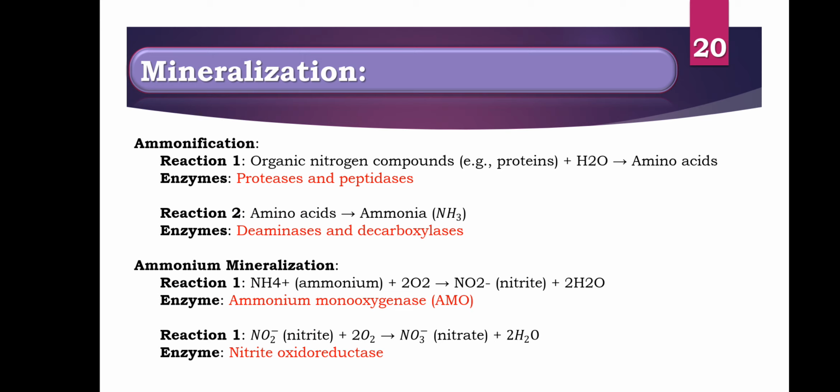Protease and peptidase enzymes are used in the formation of a peptide bond and the breakdown of that peptide bond. Reaction two: amino acids form ammonia. Deaminase is an enzyme that extracts the amino or ammonia group from the amino acids, and decarboxylase enzymes.